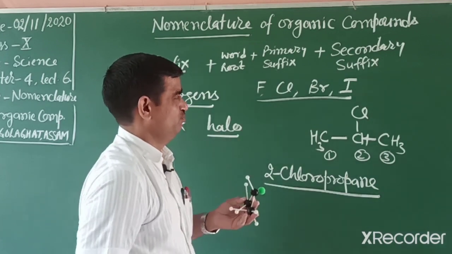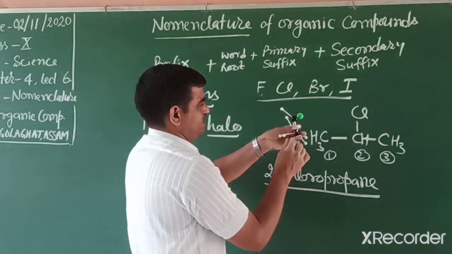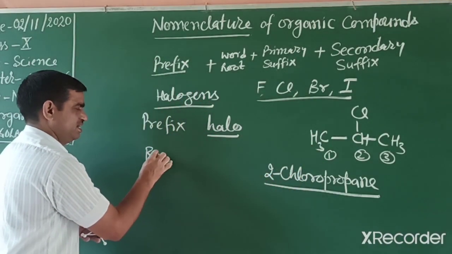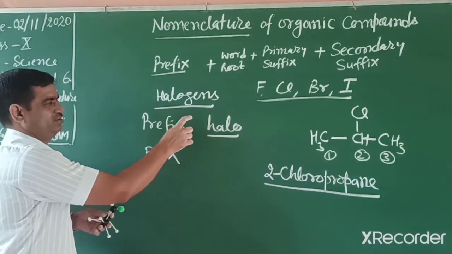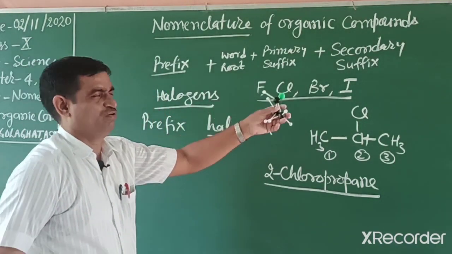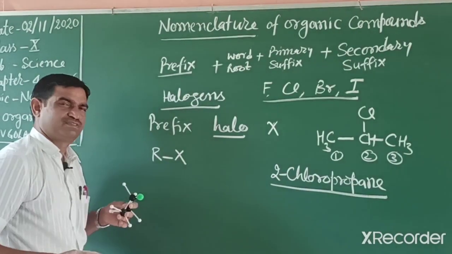Students, for a general formula, this carbon group is represented as R. So if any halogen is attached, it can be written like RX. If the functional group X is a halogen, halogen is represented by X, either fluorine, chlorine, bromine or iodine. So it can be written as RX.